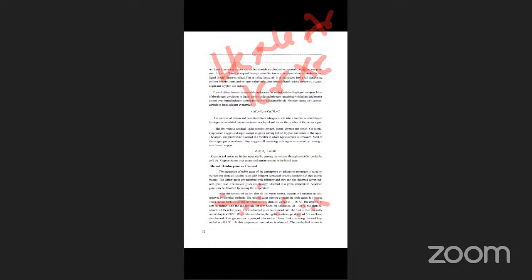So they are lighter elements. They are released first. They leave the charcoal, and this gas mixture is pumped into another Dewar flask. So from this first one we get 2 noble gases, helium and neon, the lighter elements. The remaining are krypton and xenon. They go into another Dewar flask containing charcoal kept cooled at minus 180 degrees.